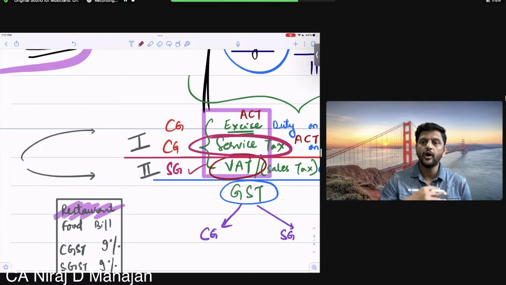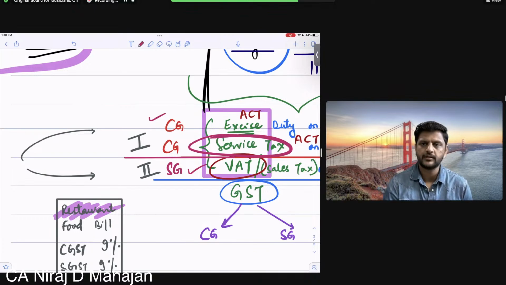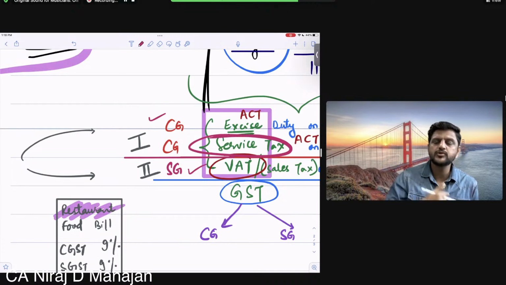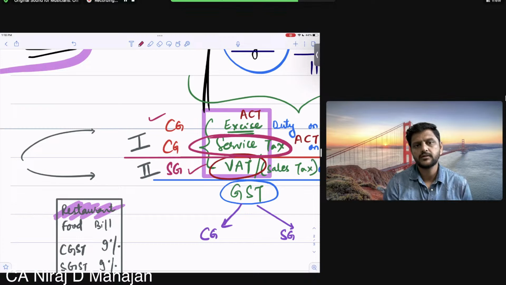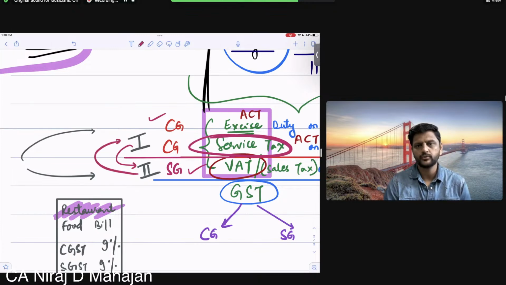On sale of goods, central government will earn some income. Are you getting my point or no? What did I say? On sale of service, the state government will get the tax, some sharing. And on sale of goods, the central government will also get some share in the tax. So here, the power of list 1 is getting shared with list 2, and vice versa. Are you getting my point or no?